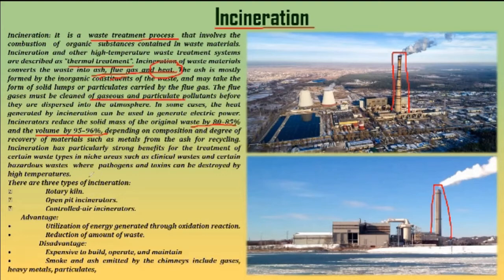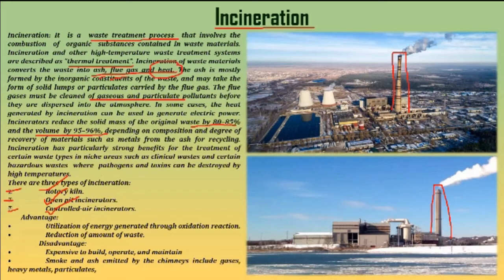So basically, there are three types of incinerators. One is the rotary kiln, in which the kiln rotates in such a way that uniform heating occurs, right? An open pit incinerator is there, and a controlled air incinerator is there. So three different types of incinerators are there that we can discuss, right?